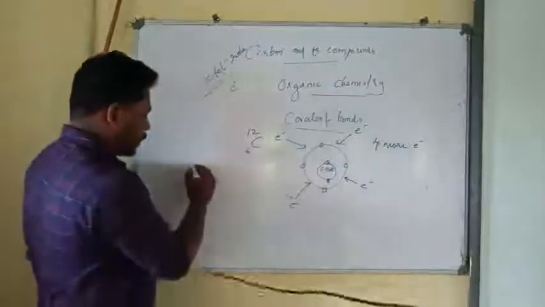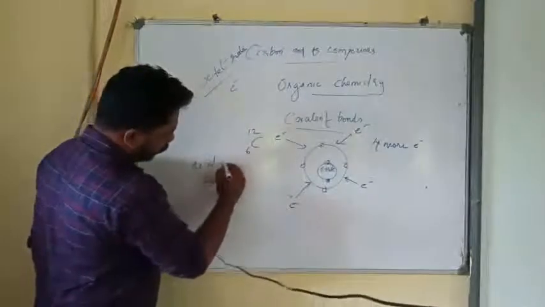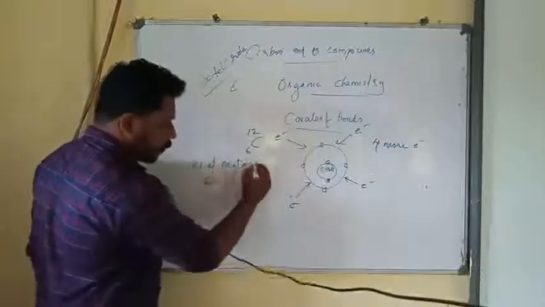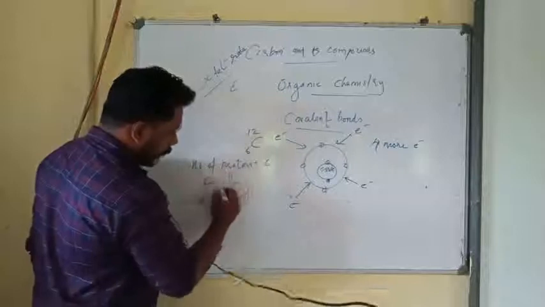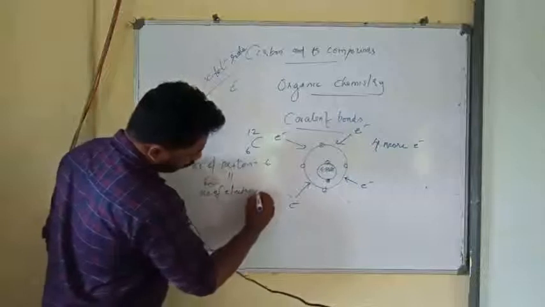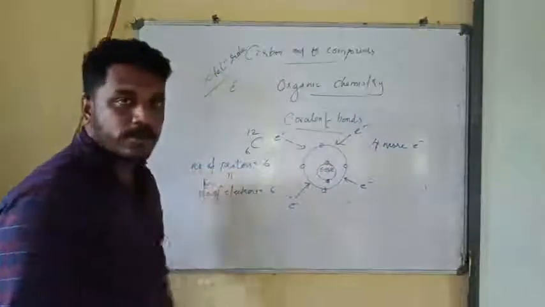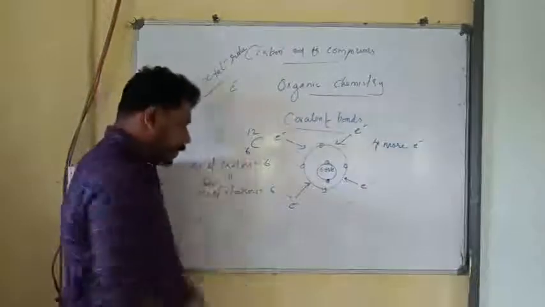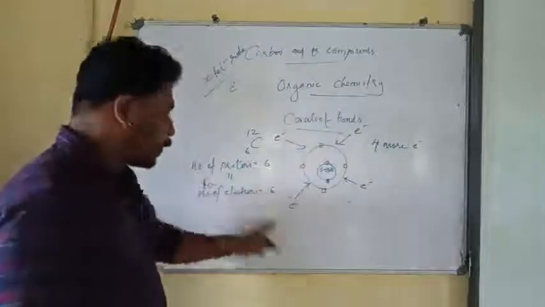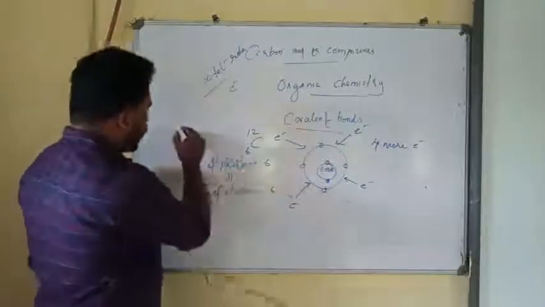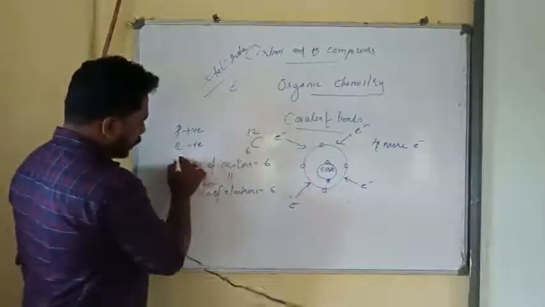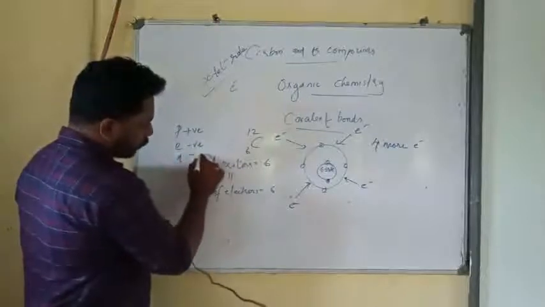Atomic number means number of protons, and if the number of protons is equal to 6, the number of electrons will also be 6. The number of protons will be equal to the number of electrons. If the atomic number is 6, the number of protons is 6 and the number of electrons will also be 6. And we know that a proton has positive charge and an electron has negative charge. A neutron has no charge.